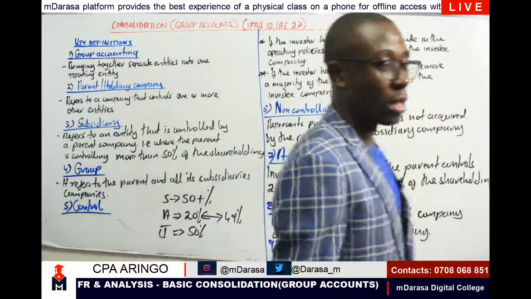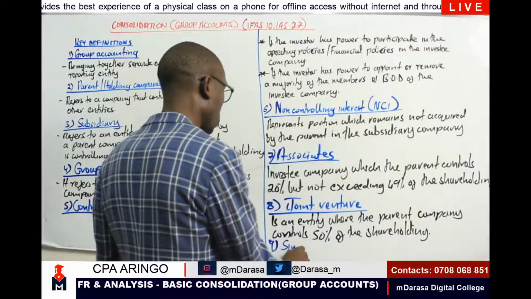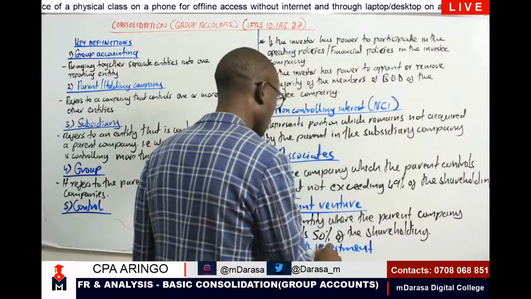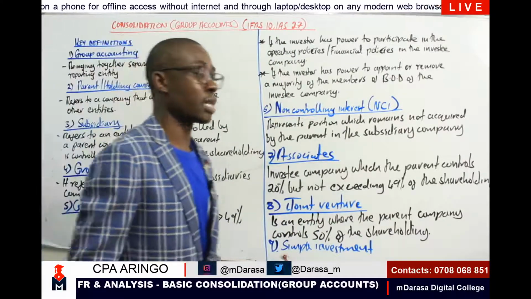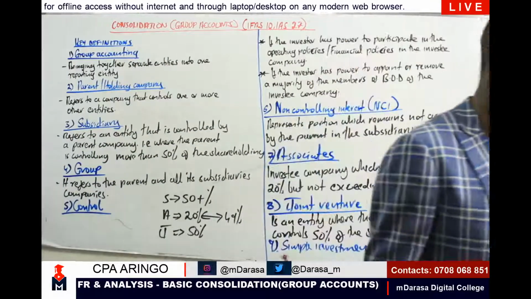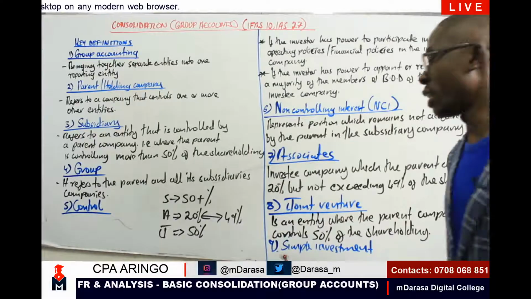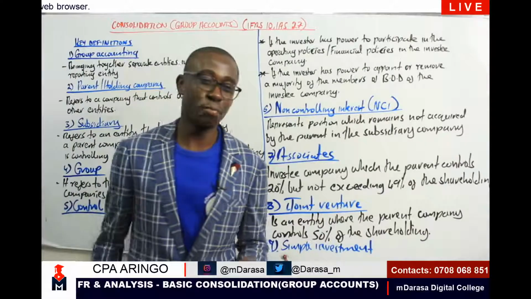So number 9, we are talking about simple investment. This is where a parent company is controlling less than 20% of that company. So a simple investment is an investee company in which the parent controls less than 20% of the shareholding. This is what you're terming a simple investment.